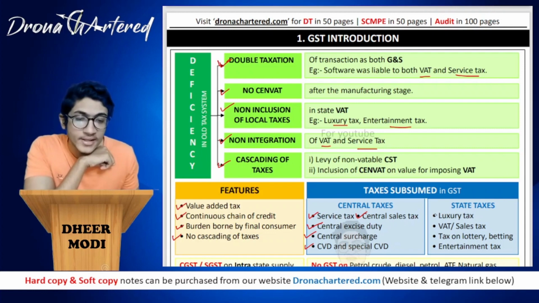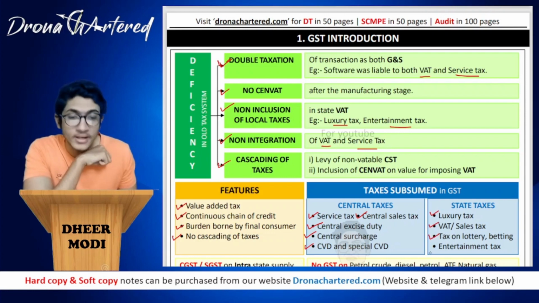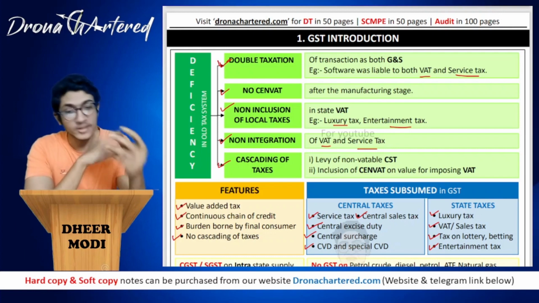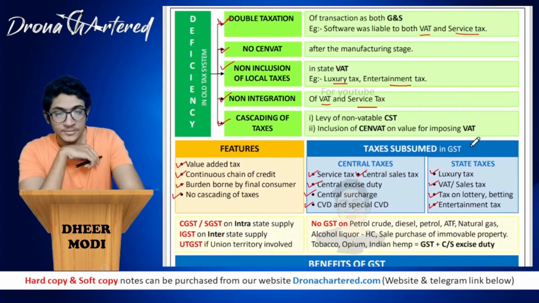And all your state taxes such as luxury tax, VAT, sales tax, tax on lottery, betting, entertainment tax, all of these have been subsumed in GST. So these have been replaced by GST.